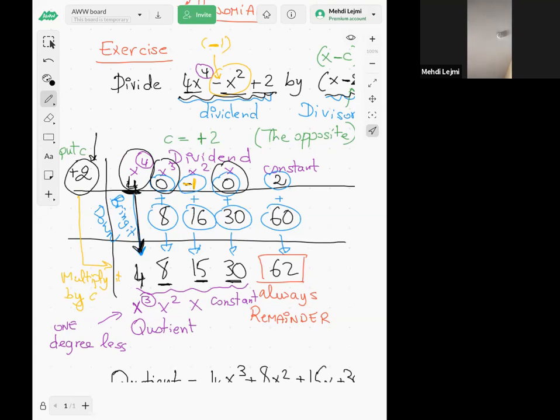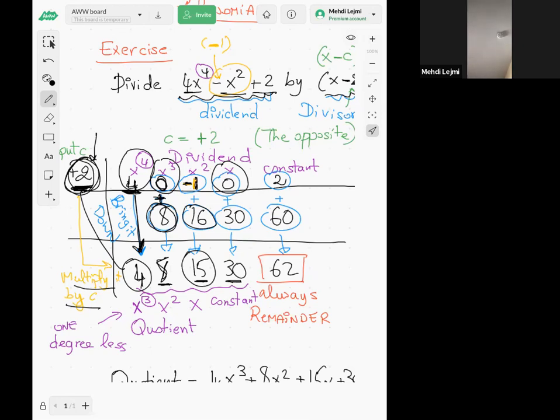And then in the last row, you multiply by your C. C is positive 2, so I multiply by positive 2, and then you put the number in the next column. So for example, this is 4 times 2, which is 8, so I put 8 in the next column. And then you add the numbers here. So I have 0 plus 8, so that's 8, right? Again, you multiply by the C. 8 times 2 is 16, so I got my next column, my 16, and you add it to the negative 1. Negative 1 plus 16, that's why I got positive 15, etc.